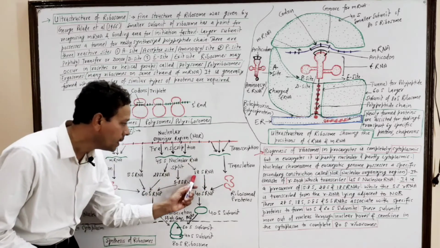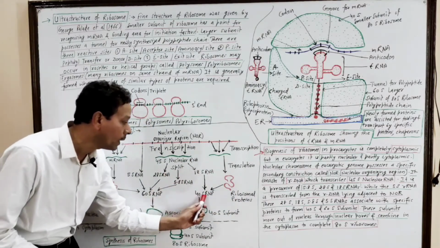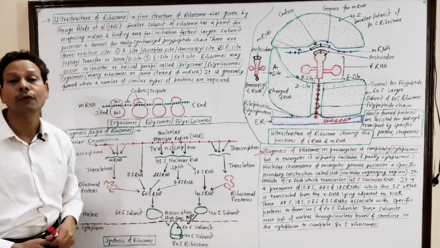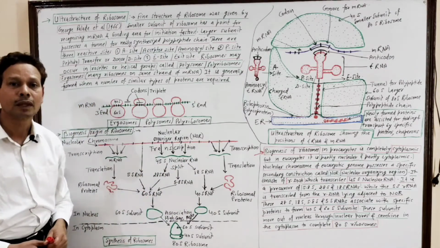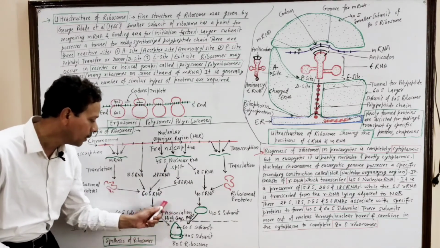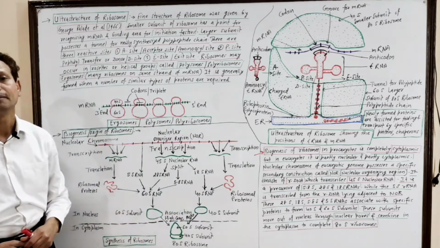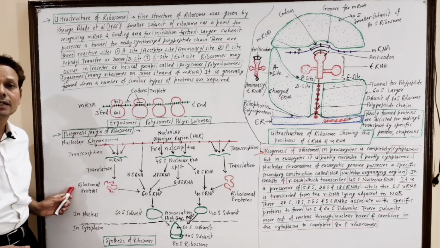And this 18S RNA unites with ribosomal proteins to produce 40S RNP, ribonucleoprotein. These 40S and 60S RNPs give rise to the 60S subunit and 40S subunit. This entire process takes place inside the nucleus.